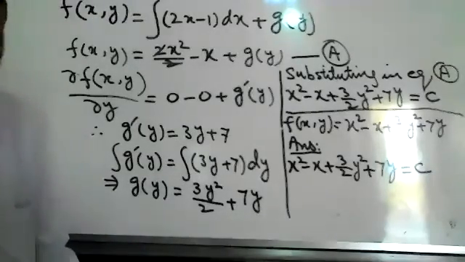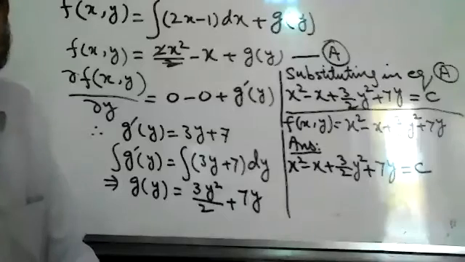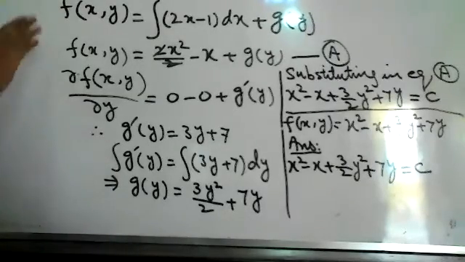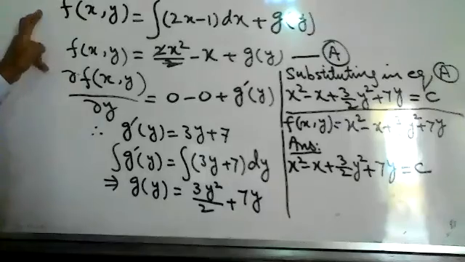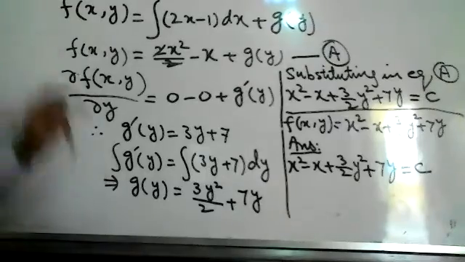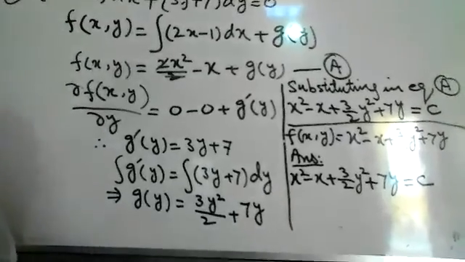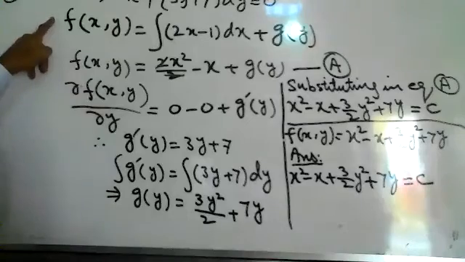In this way, we solve this exact differential equation. If it is asked to prove, we will prove it. If it is not asked to prove, we'll start from here. This is the first step.